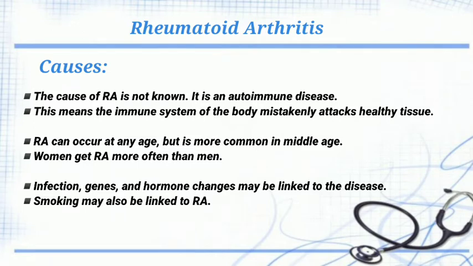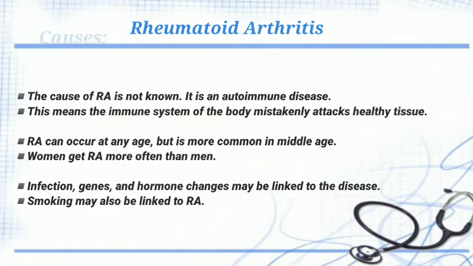Causes: the cause of rheumatoid arthritis is not known. It is an autoimmune disease. This means the immune system of the body mistakenly attacks healthy tissue. Rheumatoid arthritis can occur at any age but is more common in middle age. Women get rheumatoid arthritis more often than men. Infection, genes, and hormone change may be linked to the disease. Smoking may also be linked to rheumatoid arthritis.